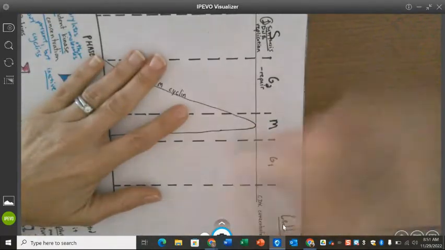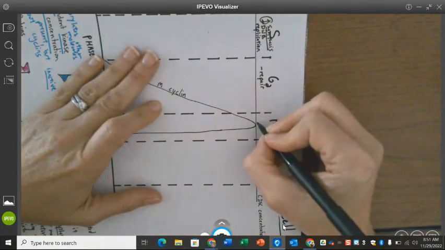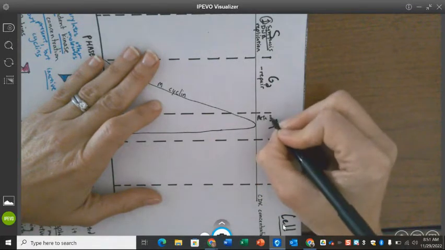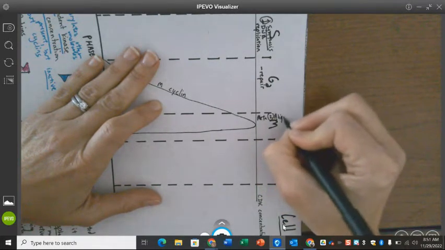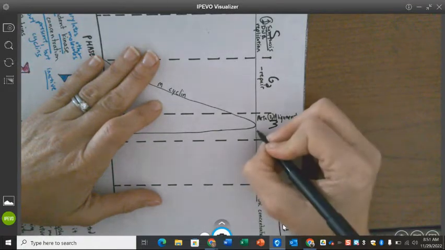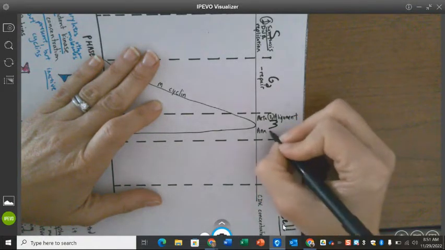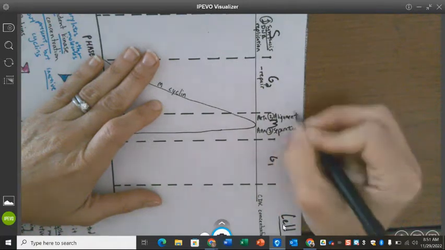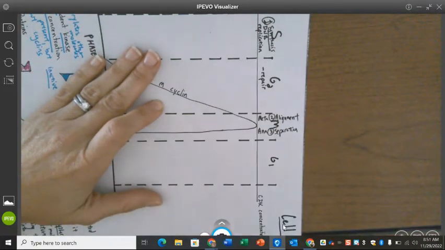So if we have prophase here, if this is metaphase, this is the phase where we're worried about alignment. And then if we have anaphase here, this is where we're worried about separation. So those are the three main checkpoints. Cells have many checkpoints, but these are some of the big checkpoints that cells are worried about getting through correctly.